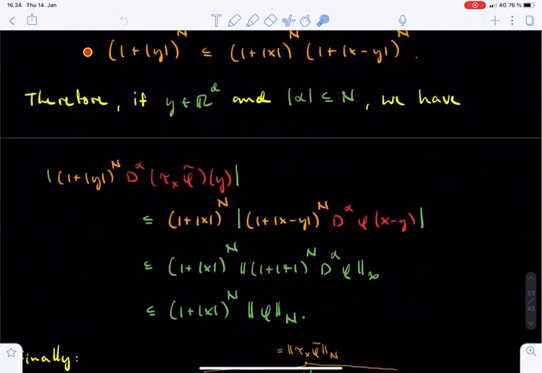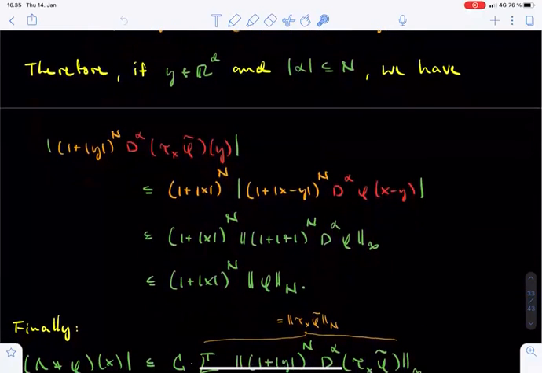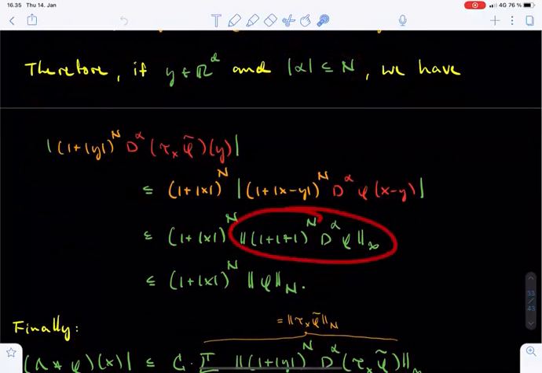Now, the point is that the same vector x minus y appears both in the factor here and inside the argument of d alpha of phi. So this absolute value can be bounded from above by the L-infinity norm of the function 1 plus the norm of z to the power n times d alpha of phi. Finally, since the order of the multi-index alpha was at most n, this expression is bounded from above by the n norm of phi.